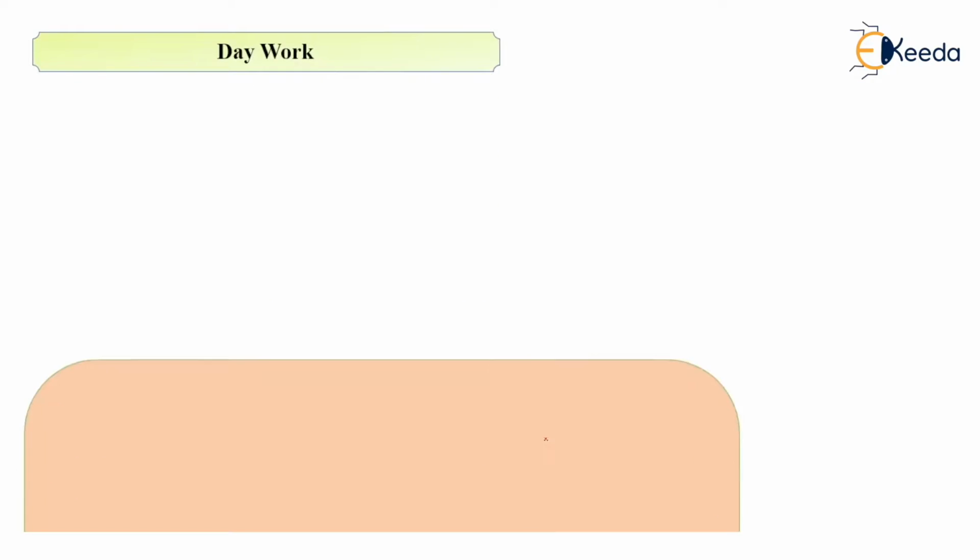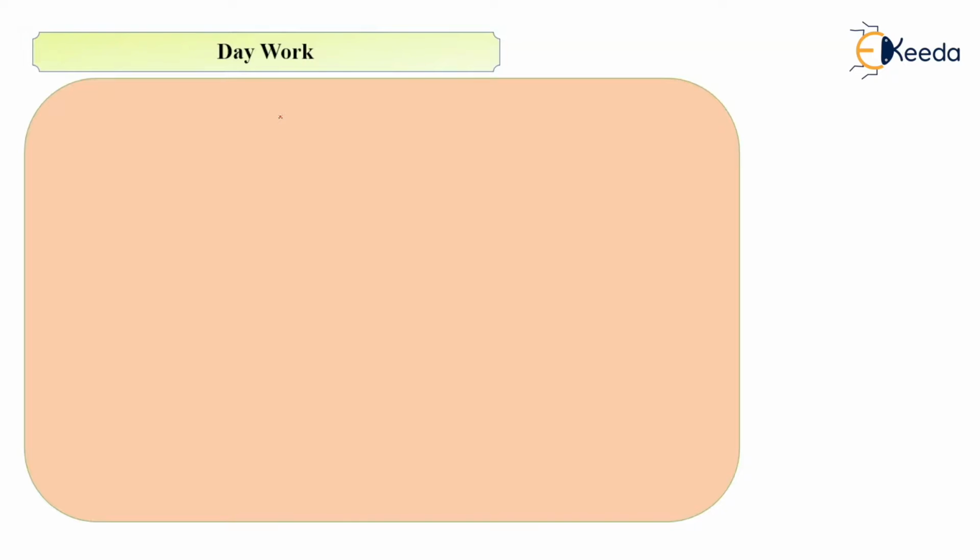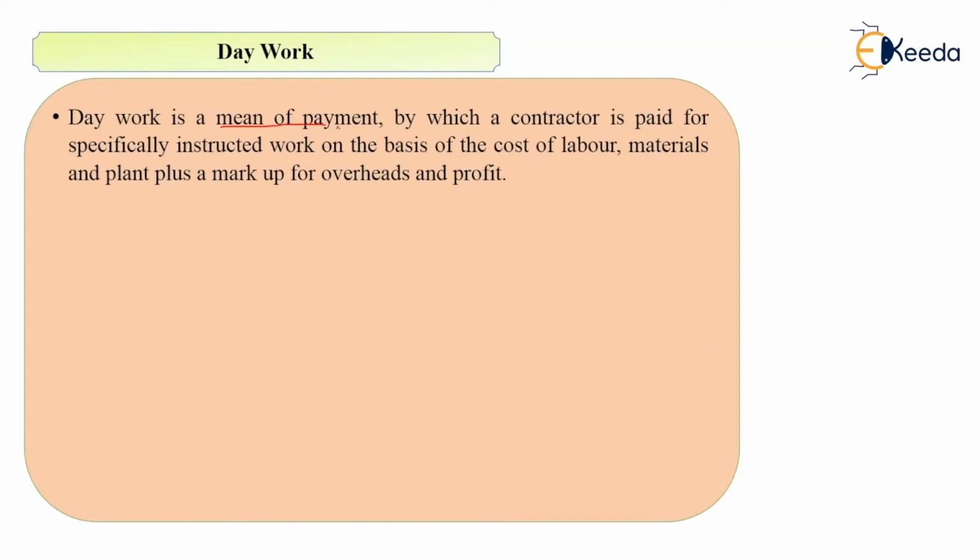The next term related to the estimate is day work. See, what is day work? It is a means of payment by which a contractor is paid for a specifically instructed work on the basis of cost of labor, material and plant plus the markup for the overheads and profit. See what happens, there are certain items which cannot be priced in a normal way. So for such specially instructed work, we will have to pay the contractor, but it is very difficult to measure how much work he has done.